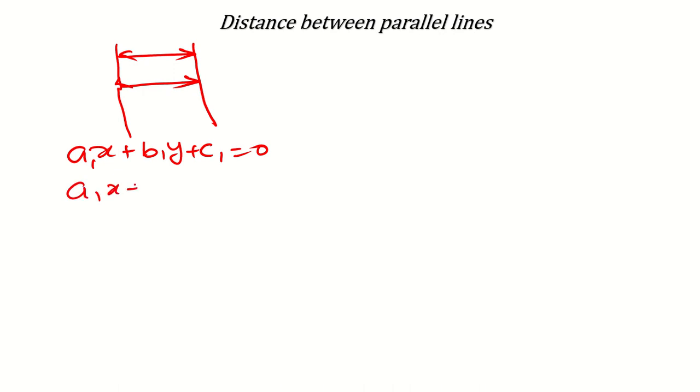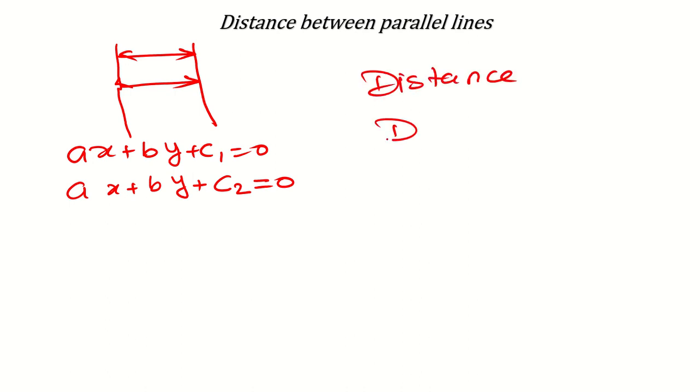is a1x plus b1y plus c2. Okay, I am writing here only a and b. Why am I making the coefficients equal? Do you remember? I told you that if two lines are parallel to each other, their coefficients of x and y will remain the same. Okay, so what will be the distance? Distance d will be equal to absolute value of c2 minus c1 over square root of a square plus b square. Like this you can find the distance between two parallel lines.